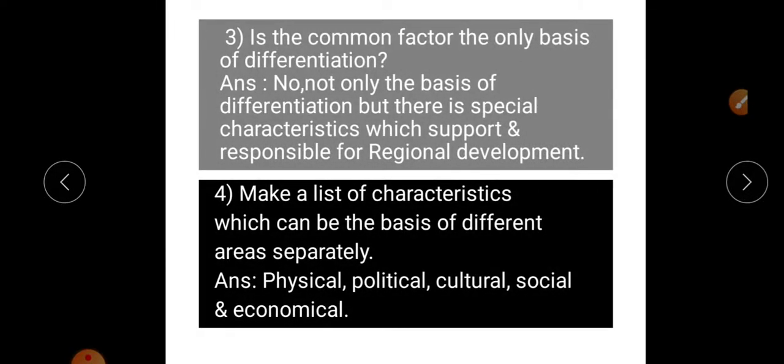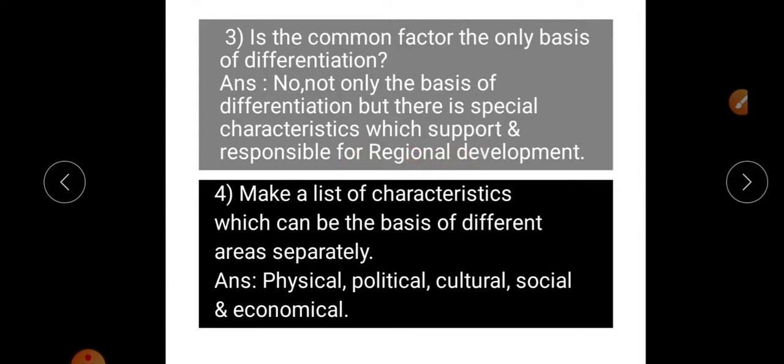Then the third question: is the common factor the only basis of differentiation? No, it is not only the basis of differentiation, but there is a special characteristic which supports and is responsible for regional development.